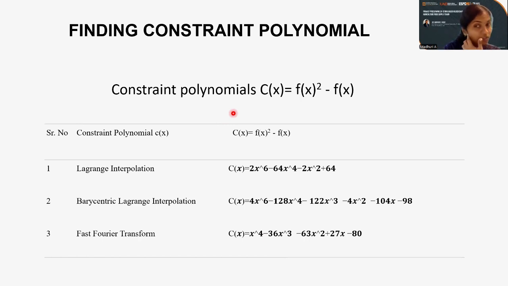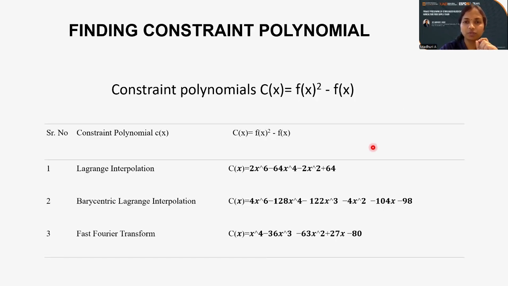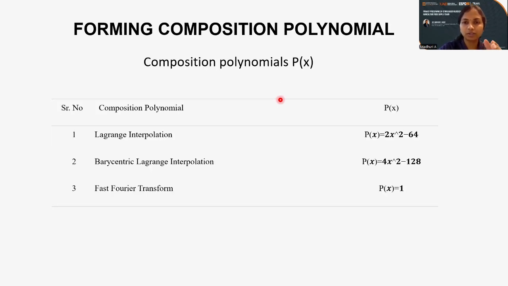The constraint polynomial has the equation f of x squared minus f of x, and this gives these three values for the three different interpolations. Then forming the composition polynomial, so p of x has been derived here. And for p of x, that is c of x divided by u of x, and that is nothing but the c of x that we have seen. This is c of x divided by that 2 raised to n, that is, the polynomial degree will get divided, and we got these equations for p of x.